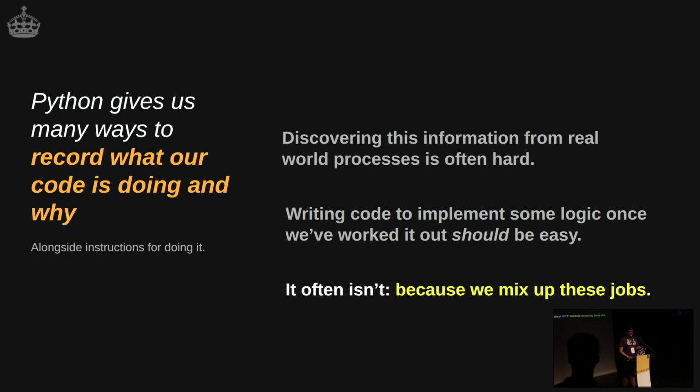And when we start to realize that Python gives us a really, really good way of recording all of this in a structured way, of writing it down, these are really powerful tools, and we should look to use them as much as we possibly can.